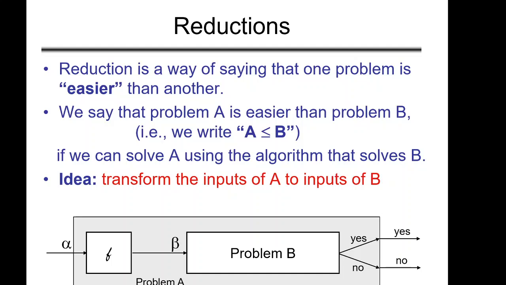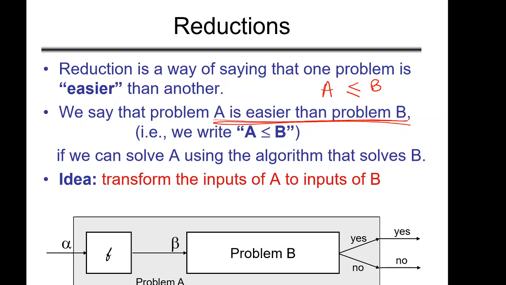Okay, now to see NP complete problems, you need to know one more term, that is reduction. Okay, so let me just formalize this reduction technique. What is reduction? Reduction is a way of saying that one problem is easier than another. Okay, what does this mean? We are saying that, suppose problem A is easier than problem B, right? That is, we can write it like this first of all. Okay, so A is easier than B, or A is reducible to B.